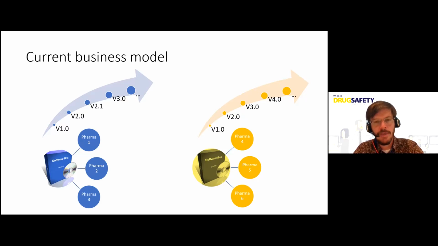So these pharma companies have chosen one software and then they provide the requirements to the software company. And the software company basically prioritizes the requirements which are common to most of the customers. And then they upgrade their system from version 1, 2, and so on, with some minor and major upgrades. And the competitive software company is doing the same on their side with another set of clients, and is also evolving over time in overall the same direction, but not so much, and maybe at a different pace.